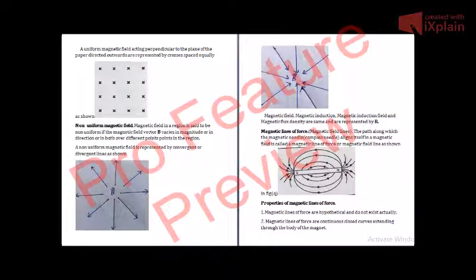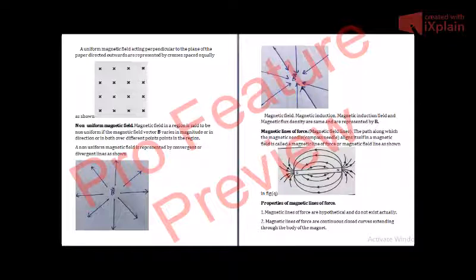If the magnetic field is perpendicular to the plane of the paper and directed upwards, as you can see from this figure, then it is represented by crossed lines, and they are also equidistant from each other. These crossed lines show us that the magnetic field is perpendicular to the plane of the paper and it is directed upwards. If the dots are there, they are perpendicular to the plane of the paper but directed inwards.